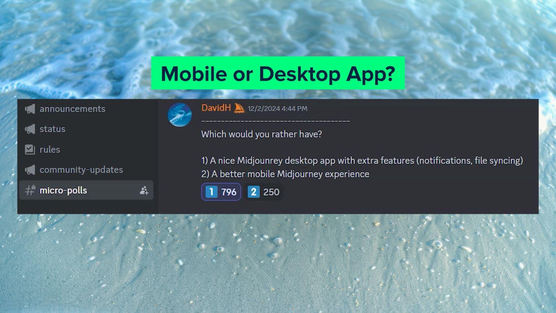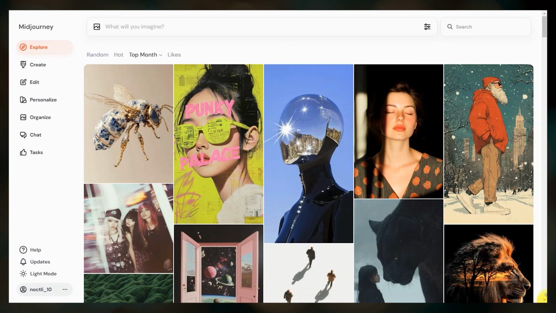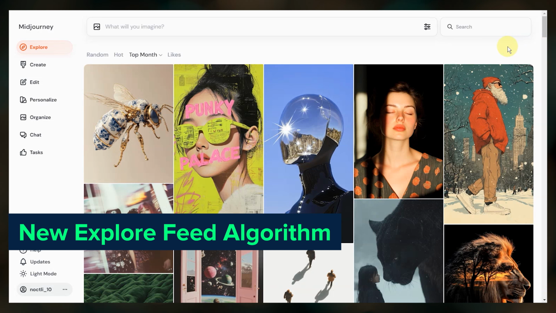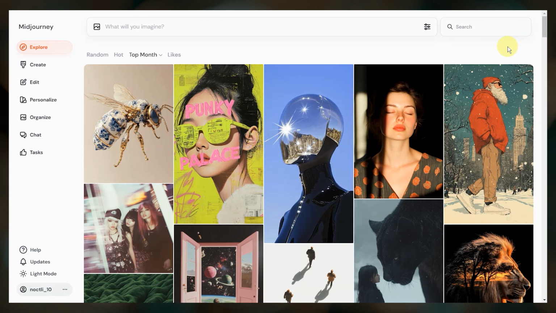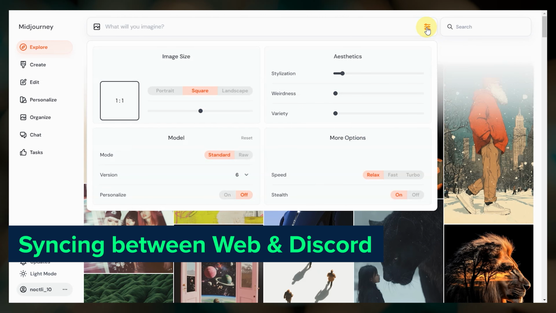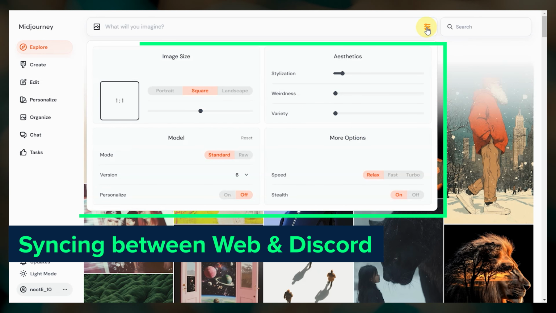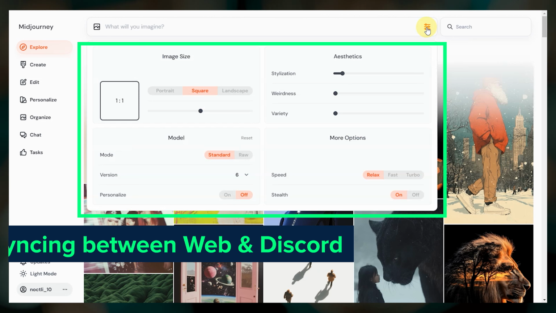Based on a recent poll on Midjourney's Discord, most people voted for a desktop app. I'm guessing these results might be a little skewed though, because people who only use the website never see these polls. Nonetheless, it seems like many would prefer a desktop app. The Explore feed will get another algorithm update, possibly including personalized feeds. And this hasn't been talked about in the Midjourney office hours recently, but I'm hopeful that in 2025 we'll see more of our default settings sync between the website and Discord.